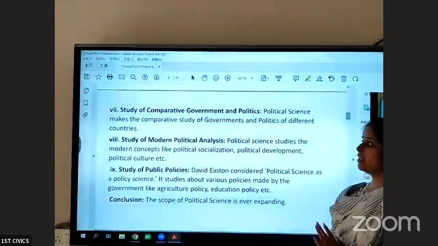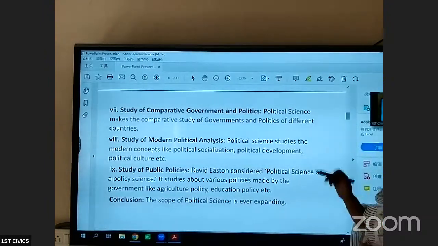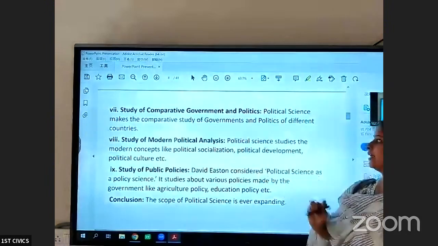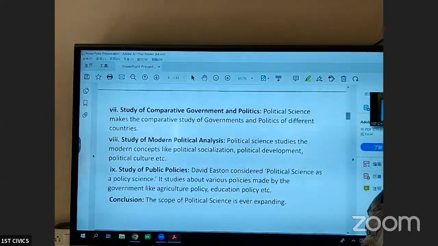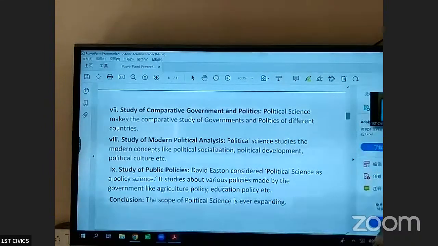Then when we study political science, we also study comparative politics. We can compare the governments and political systems of various countries. So it also forms a part of the scope of political science. Political science makes a comparative study of governments and politics of different countries. It is also a study of modern political analysis. It studies modern political concepts like political socialization, political development, political culture, and it also studies public policies.